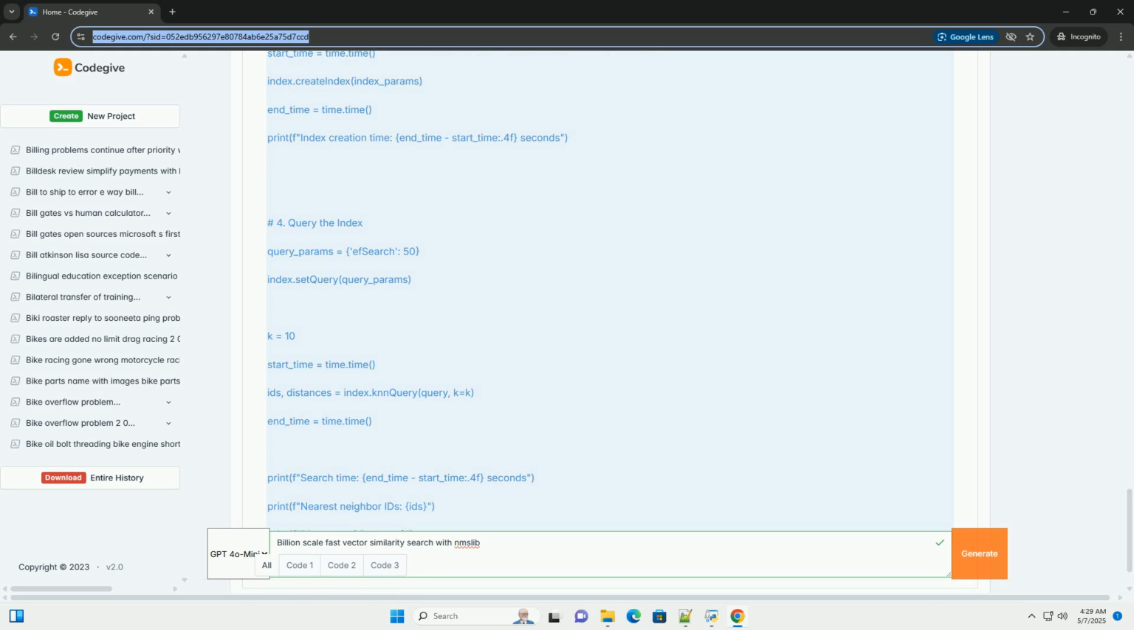1. Indexing. You build an index on your dataset of vectors. This involves choosing an appropriate indexing algorithm and setting parameters that control the trade-off between index size, search speed, and accuracy. The choice of the indexing algorithm depends heavily on your data characteristics. Common choices in NMSLIB include